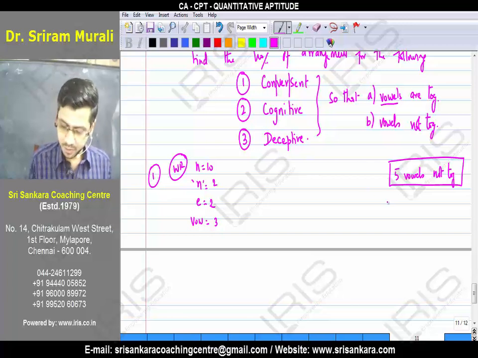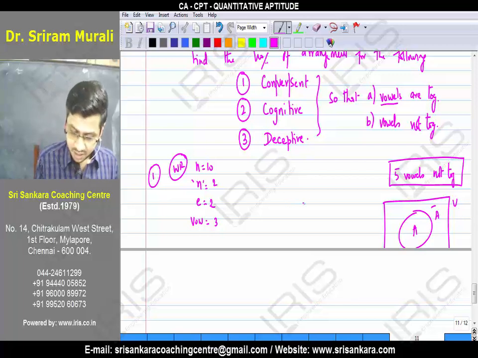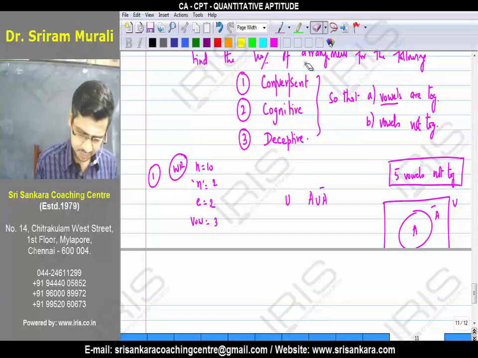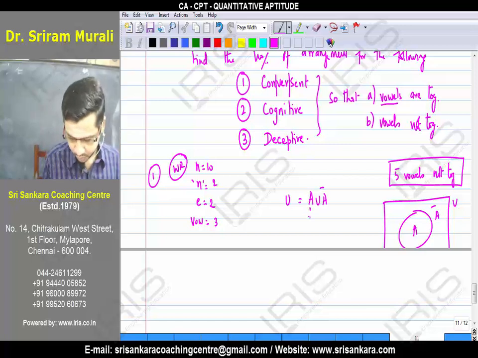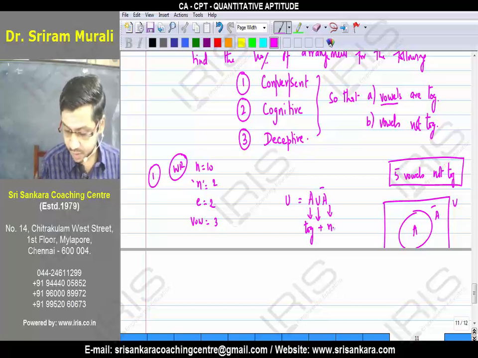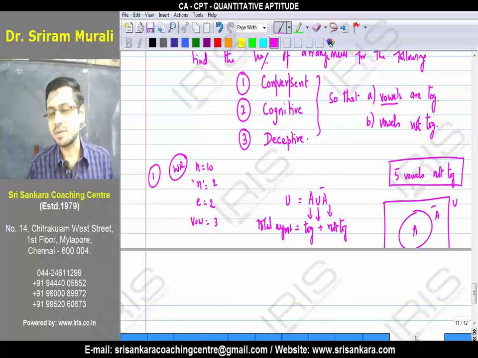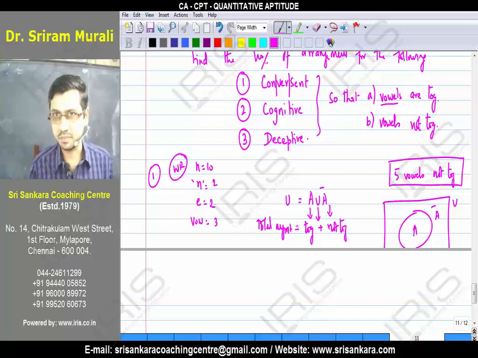What I am going to do is use set theory, which you would have learnt. A union A complement is equal to the universal set. Now I am going to interpret this in terms of together and not together. A is together, the union transforms into plus, A complement is not together, and this is equal to total arrangement. Can I assume like this? Happening event plus not happening event equals 1 in probability. Do you remember? It is also derived from the same.